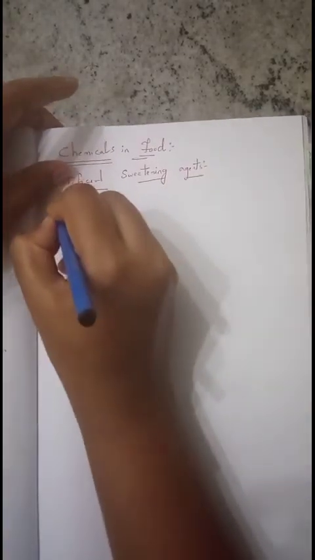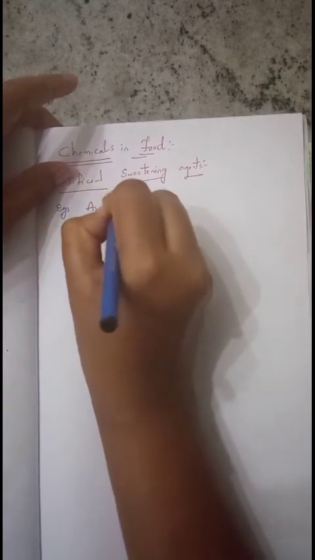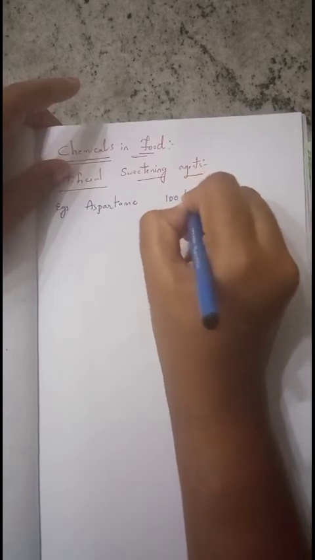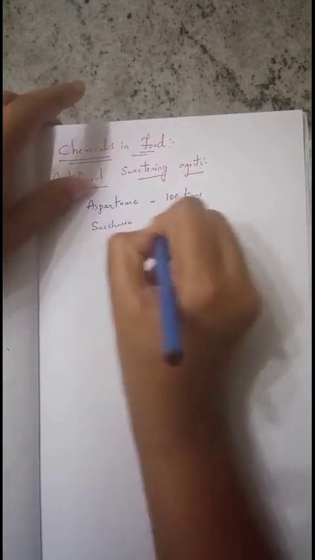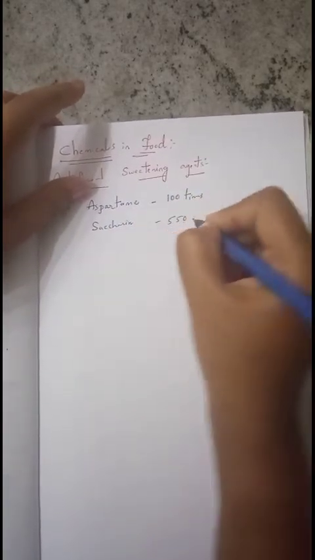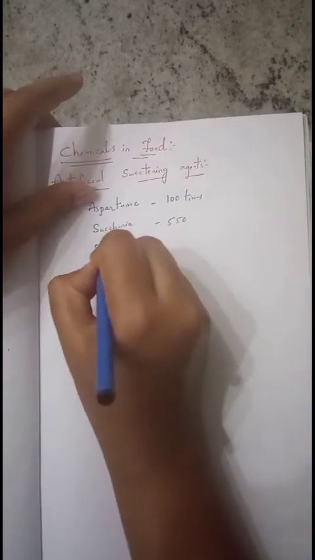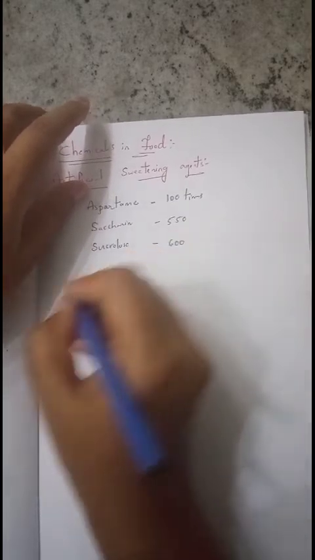Examples of such artificial sweetening agents are aspartame, which is 100 times sweeter than cane sugar. Next one, saccharin. Saccharin is 550 times sweeter than cane sugar. Next, sucralose. This is 600 times sweeter than cane sugar.